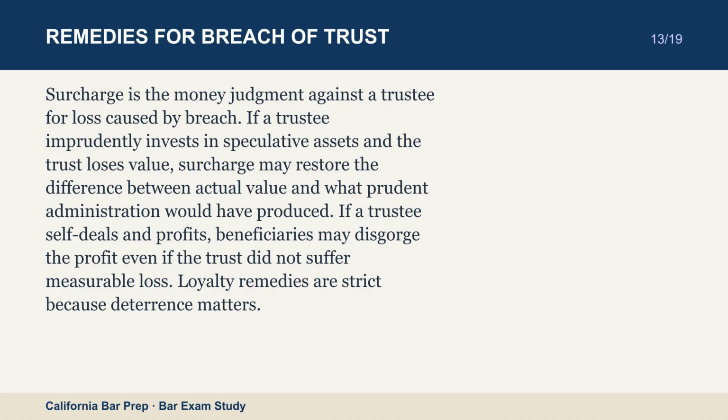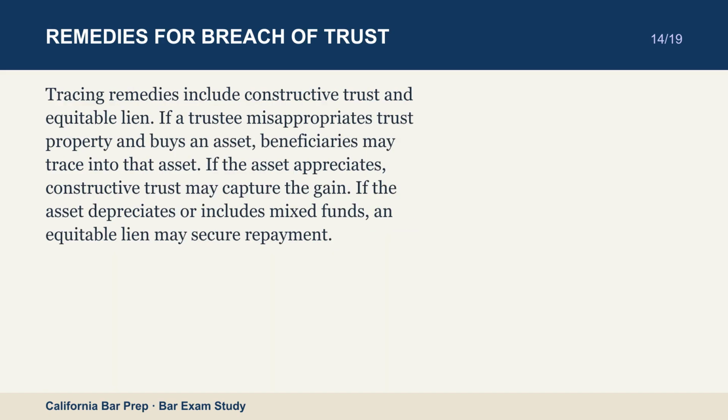Tracing remedies include constructive trust and equitable lien. If a trustee misappropriates trust property and buys an asset, beneficiaries may trace into that asset. If the asset appreciates, constructive trust may capture the gain. If the asset depreciates or includes mixed funds, an equitable lien may secure repayment.